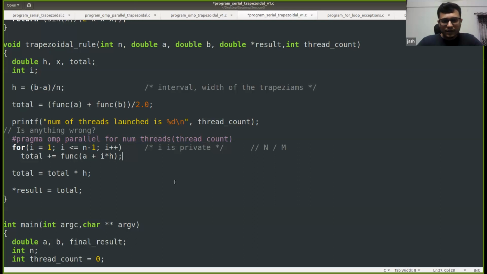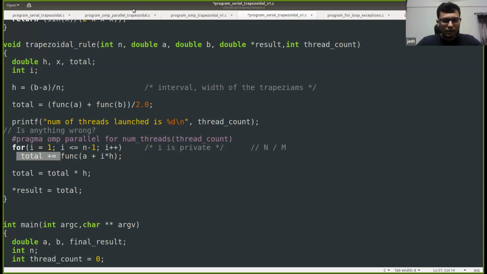So any questions up till now? Anything odd that we can see in this code? Or everything looks fine with this code? Anything that you observe that is wrong with this code? Any questions? So in this code, the total variable again is, I think, facing a data race. Yes. If you observe it correctly, this total variable is again facing a data race, right?